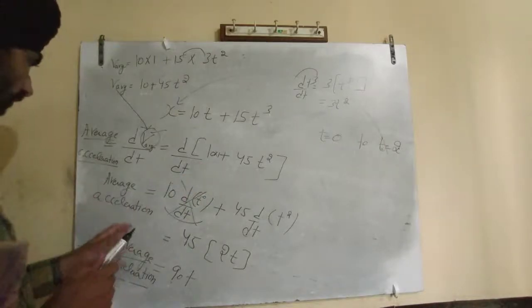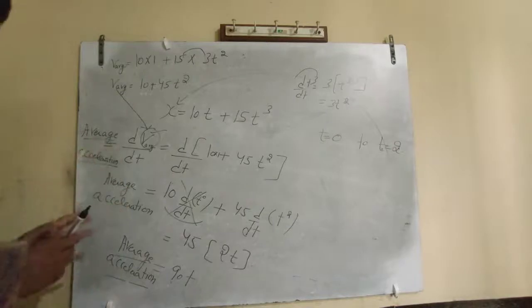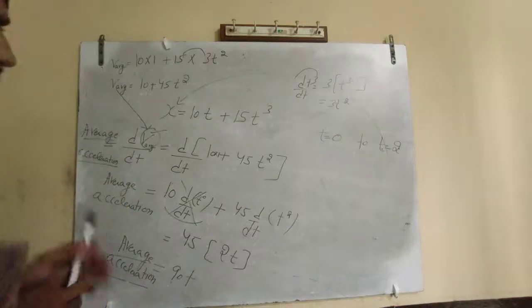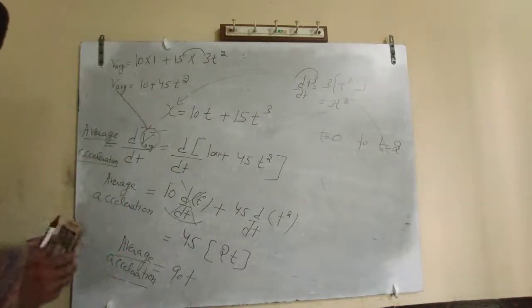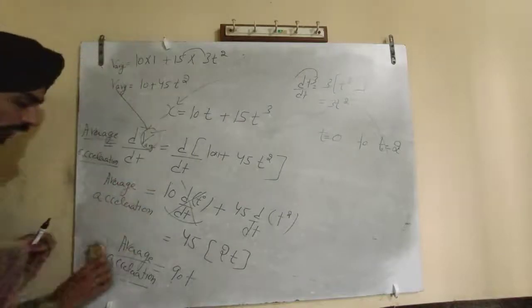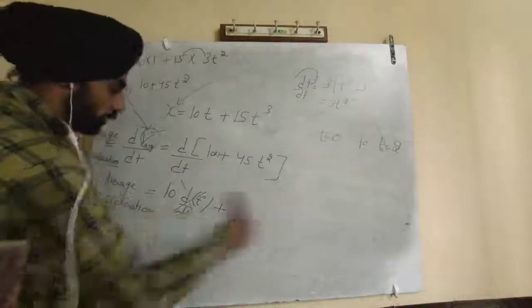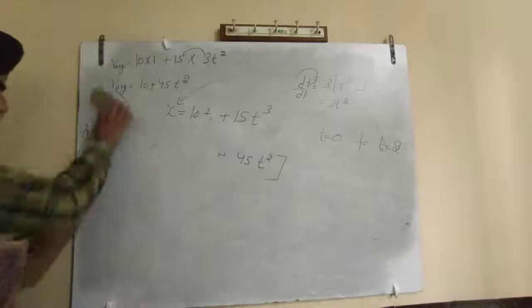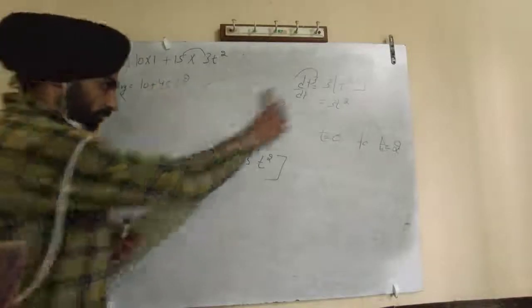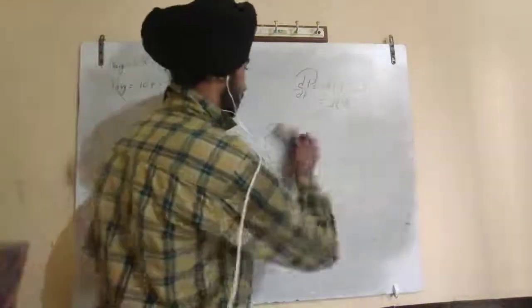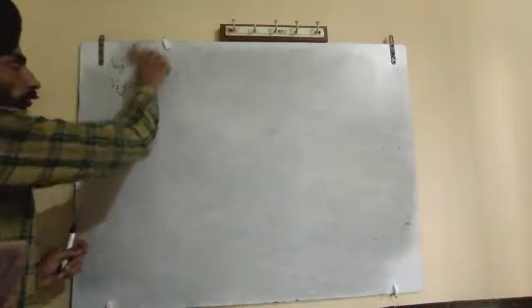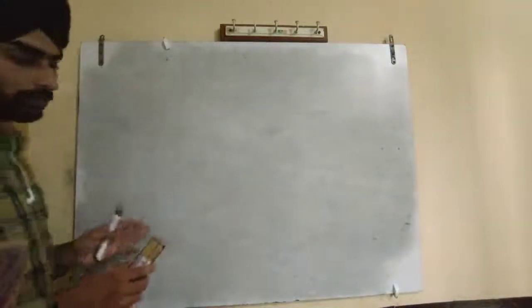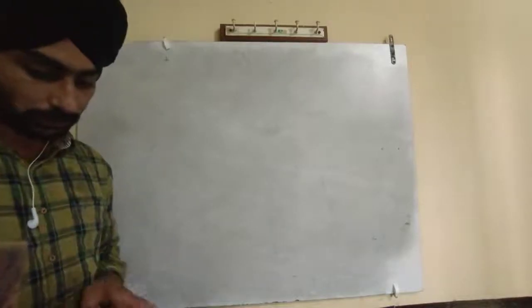Average acceleration, I think, is dv by dt. This numerical, I think, has been stuck, so you have to wait here. We will discuss this at the end of this lecture. At the end of this lecture I'm going to give you the proper explanation. I think this has been stopped, so it's my sorry part. We have to move forward.